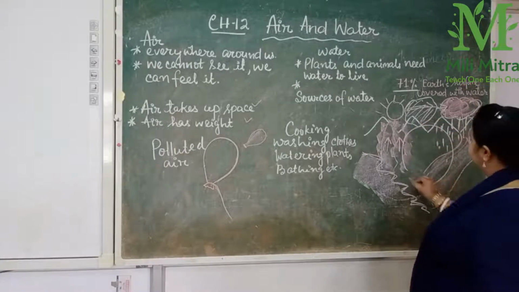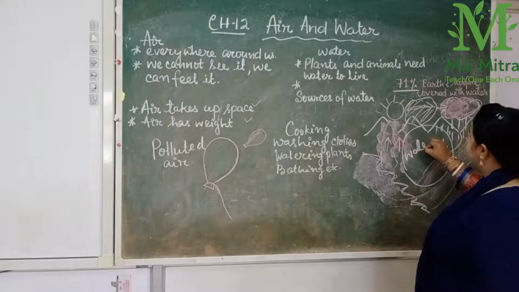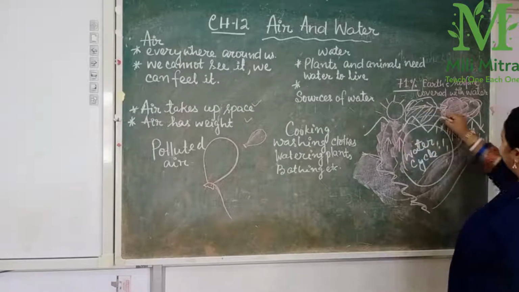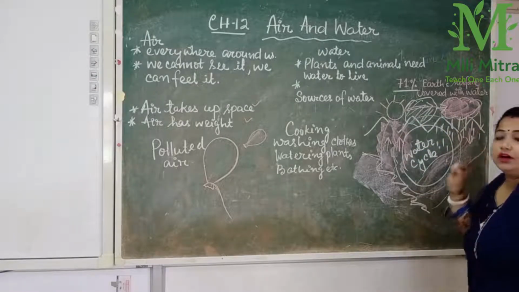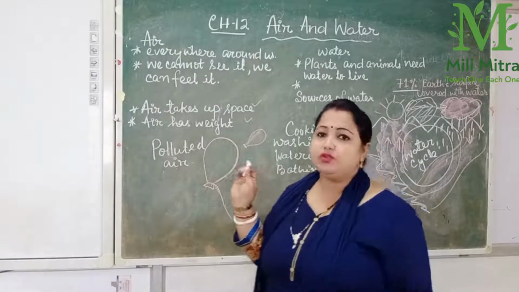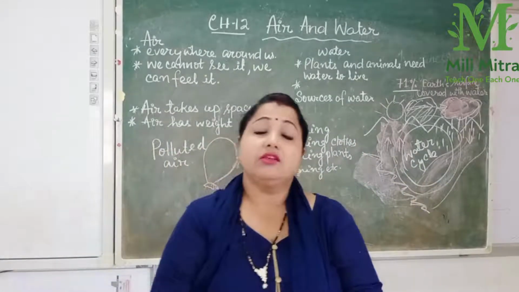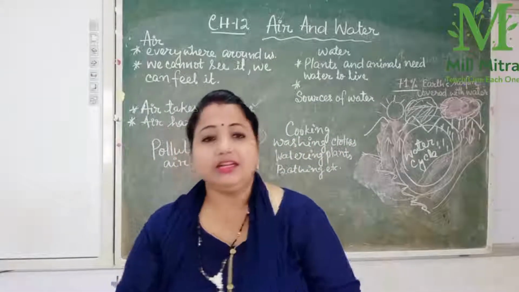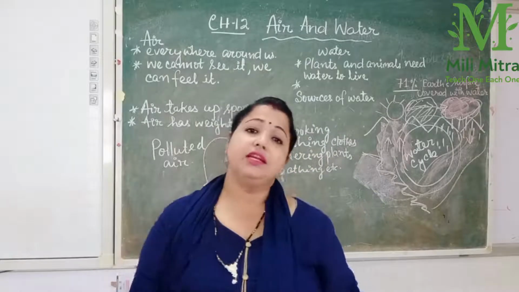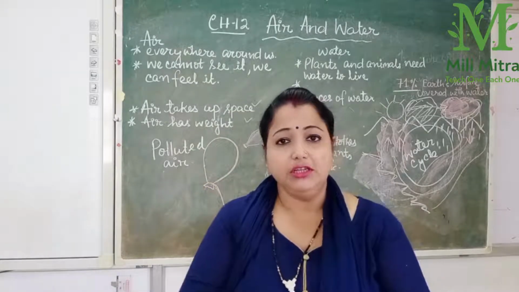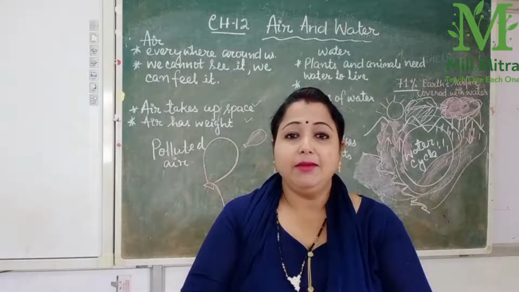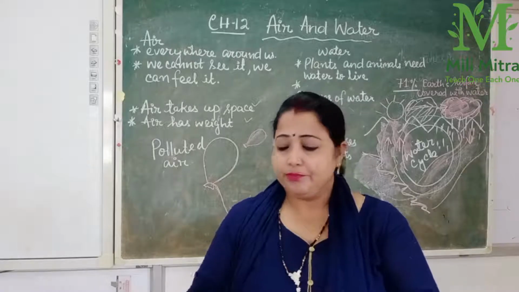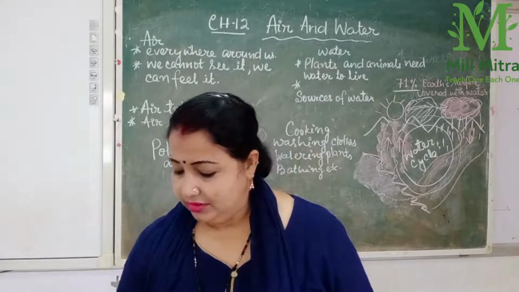So this is known as what? Water cycle. Okay, as it is going in this way, it is known as water cycle. And rain is the main source of water, because through rain only the water comes to the earth. Some water is on the surface and some water goes underground. That water we can take out by the help of wells or hand pumps or pumps. These things help to take out the underground water.